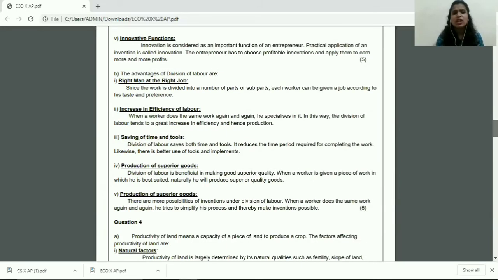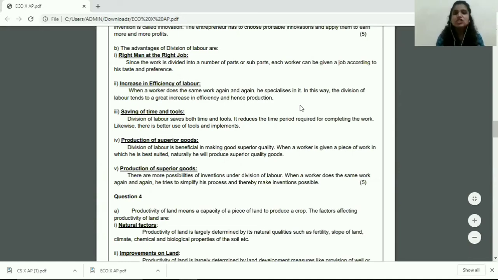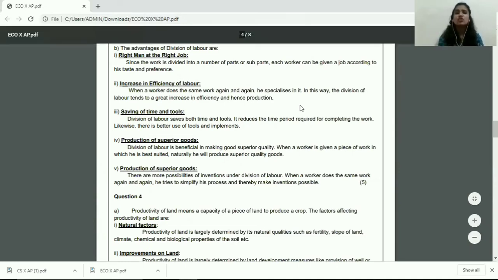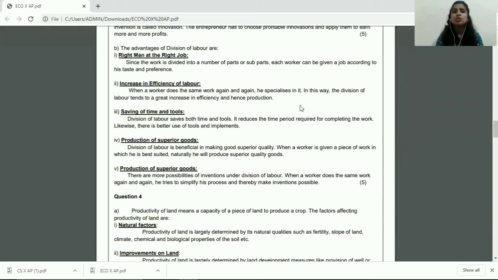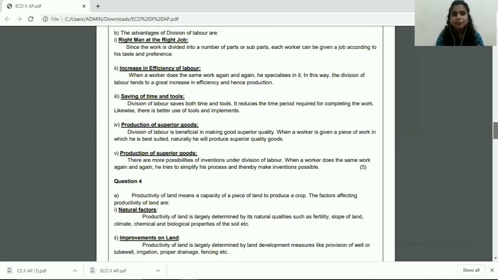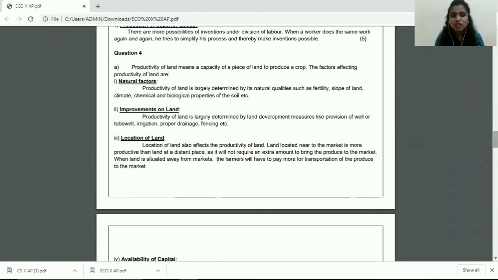Now, there are a lot of advantages of division of labor. I have chosen the ones that are easy. You may choose to learn this if you find this easy, or you can always choose to learn whatever you find comfortable and easy to learn. Now, moving on to the next question, that is question 4. What do you understand by productivity of land, and what are the factors affecting productivity of land?